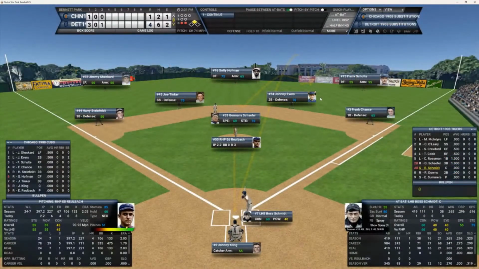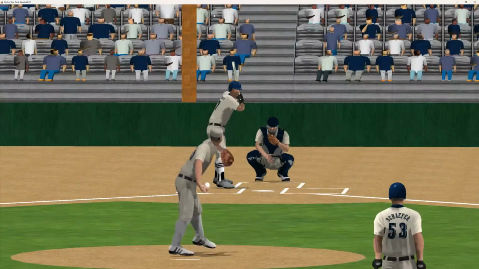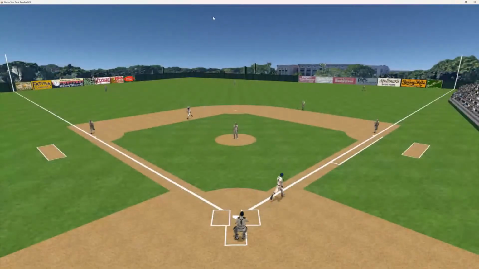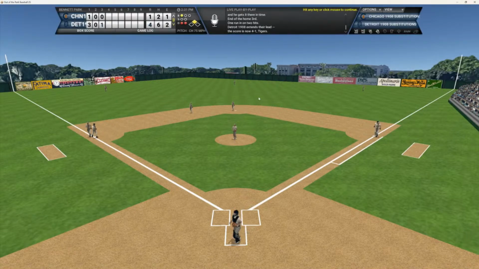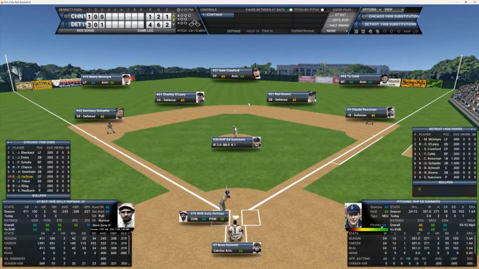So now there's 2 out and Boss Smith's up. He's 0 for 1. Tigers up by 3. There's another insurance run down there at second. That one's hit down to Tinker over the chance. That'll end the inning, but not until the Tigers score 1. And we go to the top of the fourth, 4-1 Detroit.